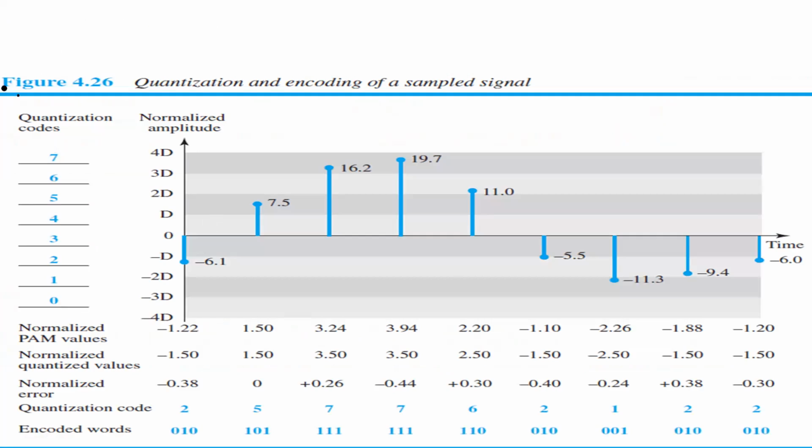So here we have 8 different quantization levels. Observe the diagram. In this example, we have 8 quantized levels: 4 at the upper level and 4 at the lower level. So totally we have 8 different sets of values.